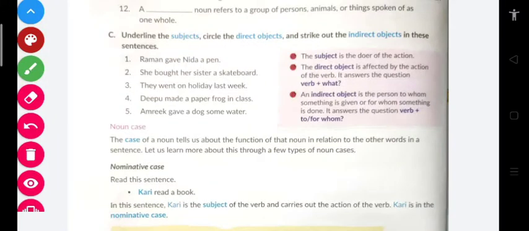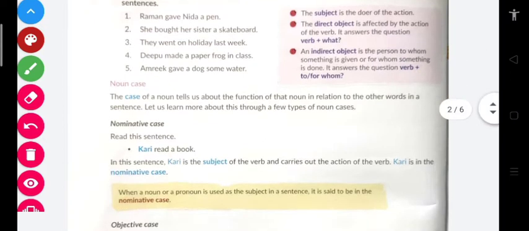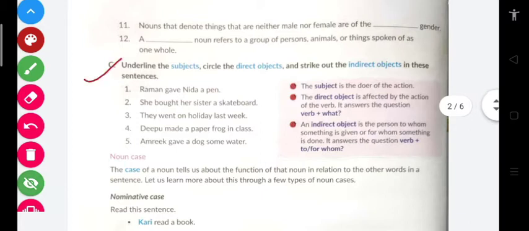Hello my dear students. So now there is something new with this part C, and this part C is related to the new concept about the subjects, direct objects and the indirect objects. A subject is the doer of the action. Remember, the one who does the work is the subject.